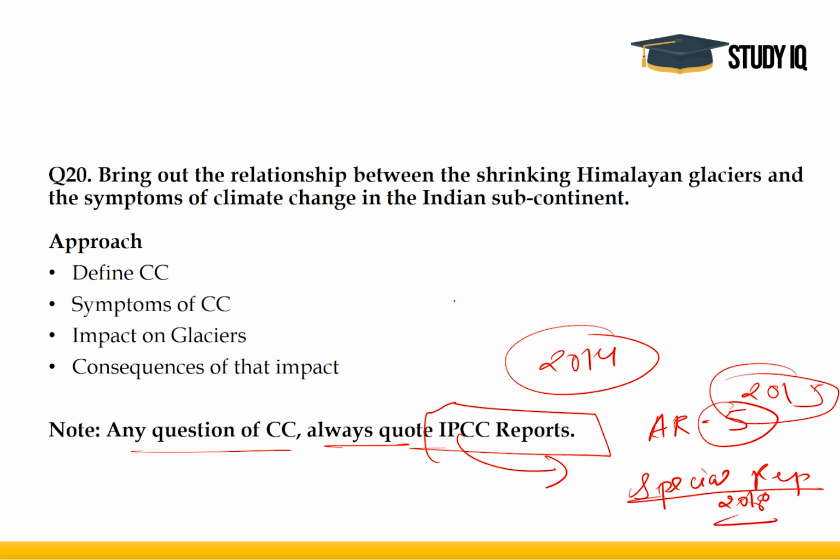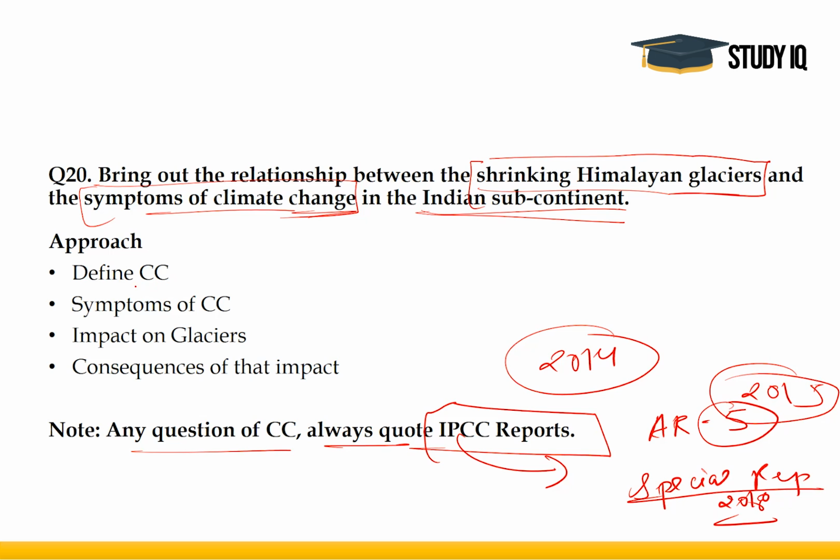Bring out the relationship between shrinking Himalayan glaciers and the symptoms of climate change in the Indian subcontinent. Now, the keywords in this question, first of all, the topic of the question is climate change. The keywords in the question are symptoms of climate change and shrinking Himalayan glaciers. All right. Then the question is restricted to the Indian subcontinent.